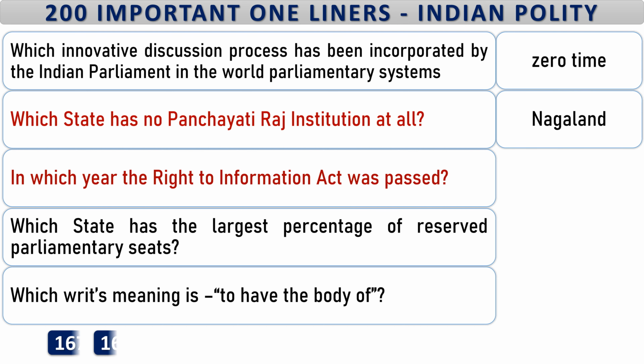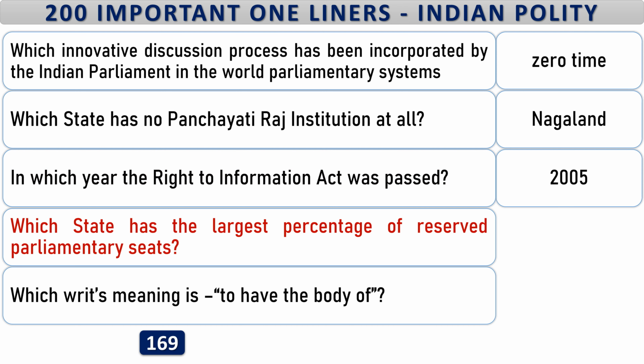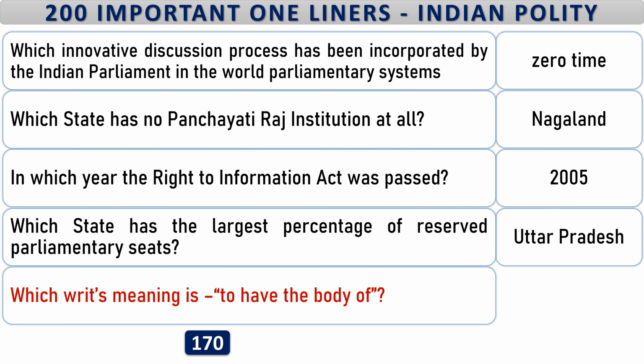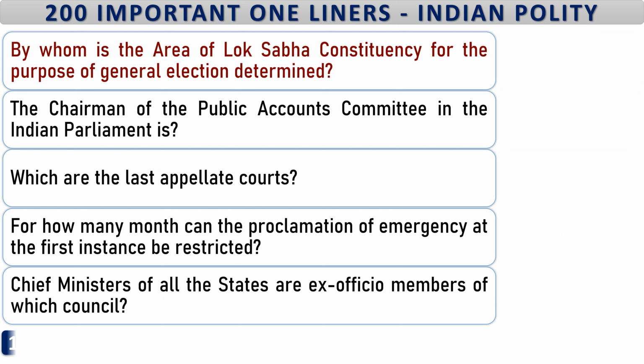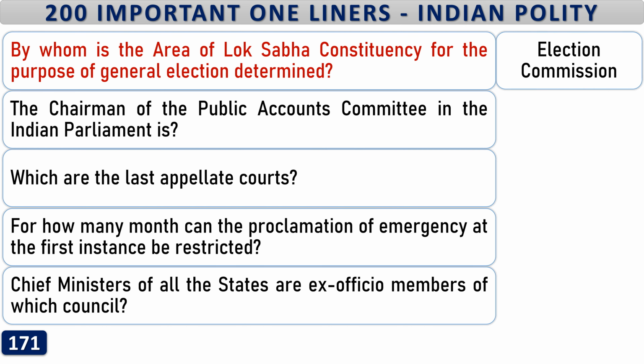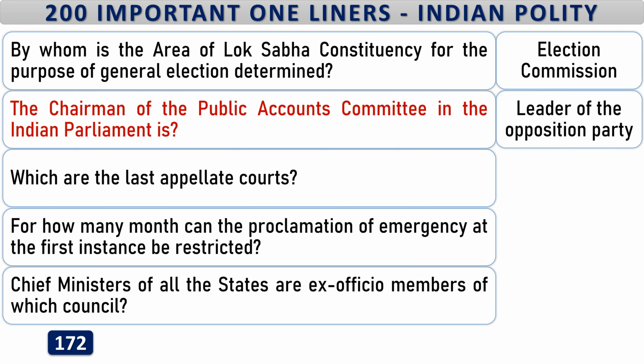Nagaland. In which year was the Right to Information Act passed? 2005. Which state has the largest percentage of reserved parliamentary seats? Uttar Pradesh. Which writ's meaning is 'to have the body of'? Habeas corpus. By whom is the area of a Lok Sabha constituency for the purpose of general election determined? Election Commission. The chairman of the Public Accounts Committee in the Indian Parliament is the leader of the opposition party.